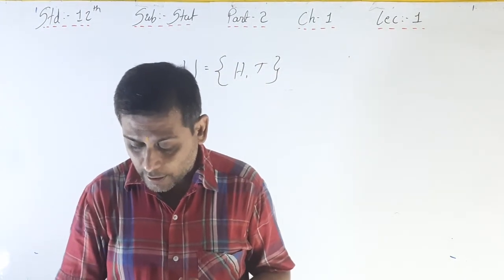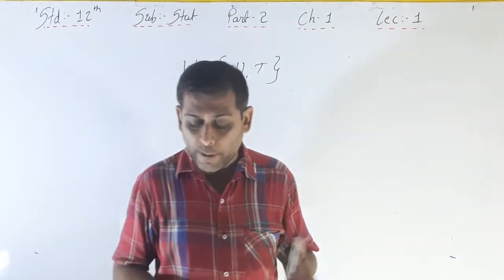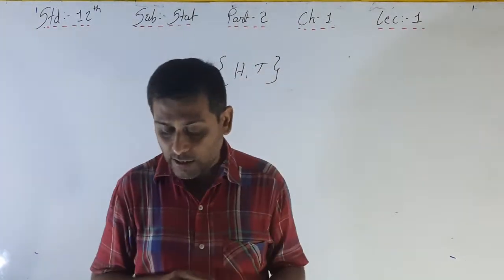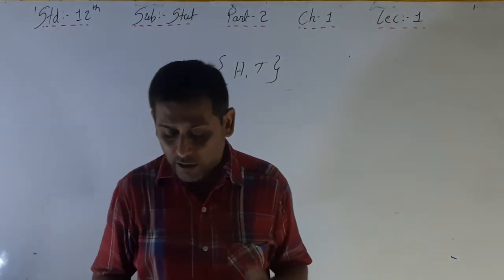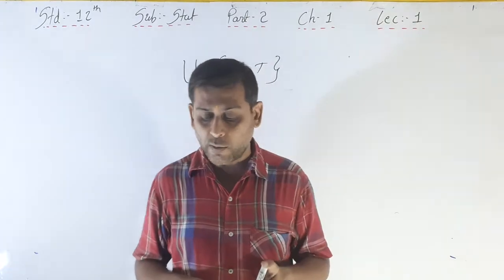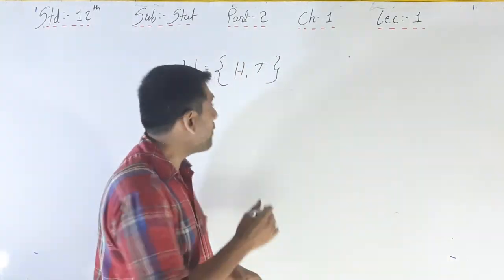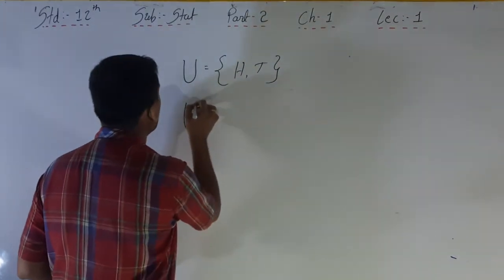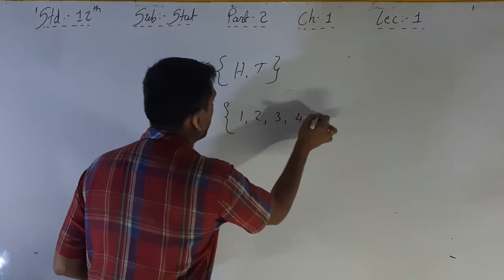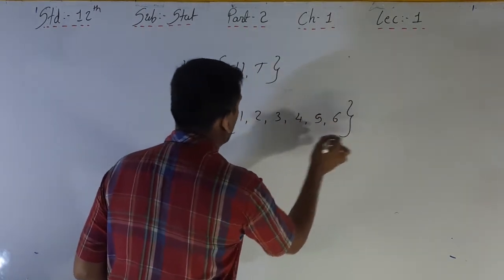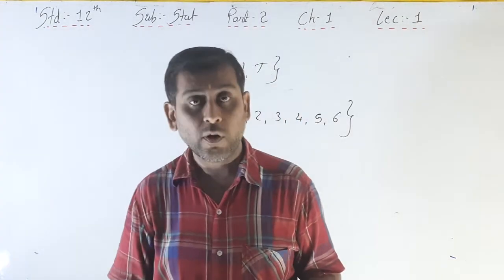Now the second experiment: to throw a balanced die with 6 faces with numbers 1, 2, 3, 4, 5, 6 on it. There are a total of 6 possible outcomes of this random experiment. Therefore, the sample space of that is {1, 2, 3, 4, 5, 6}. These are the sample space of throwing a balanced die.